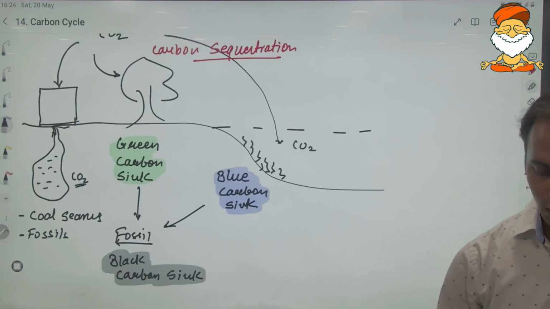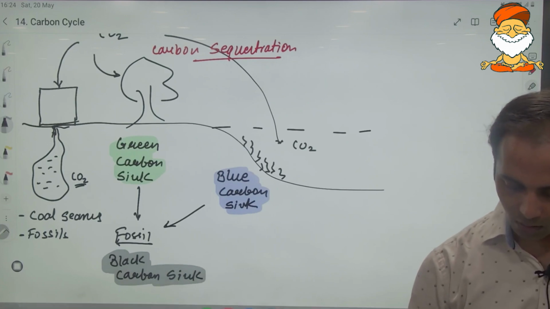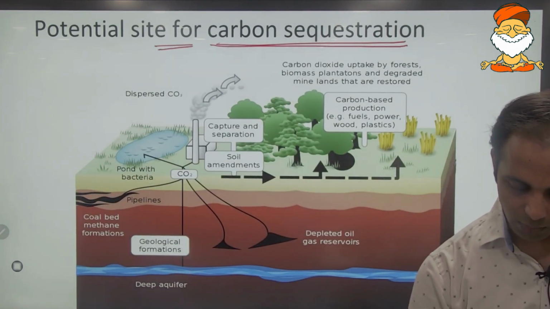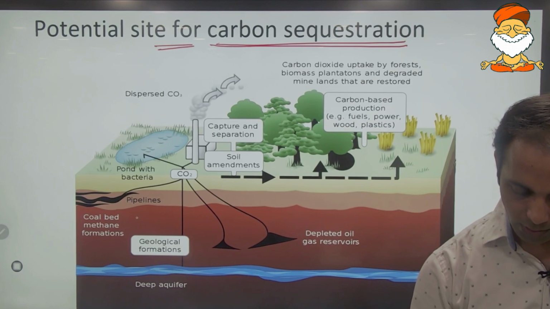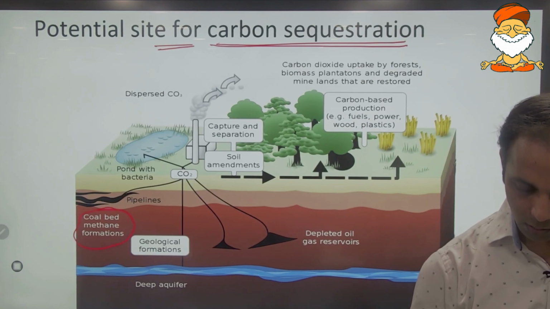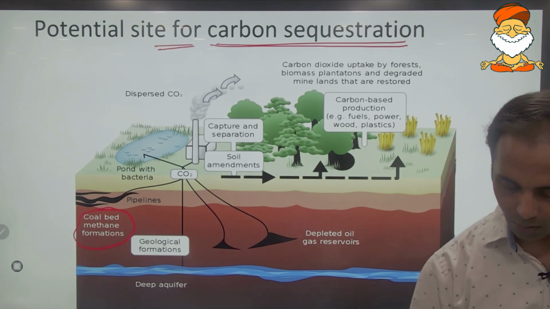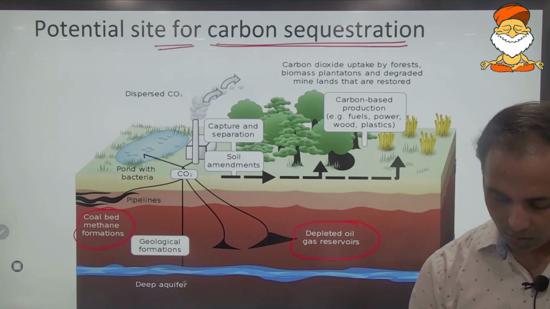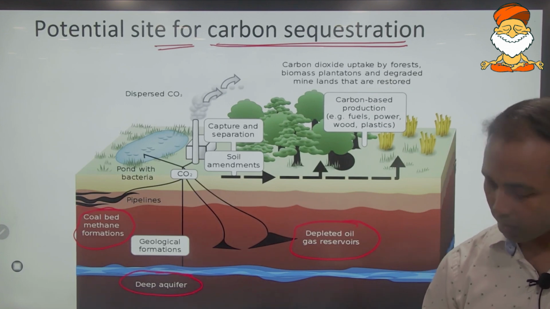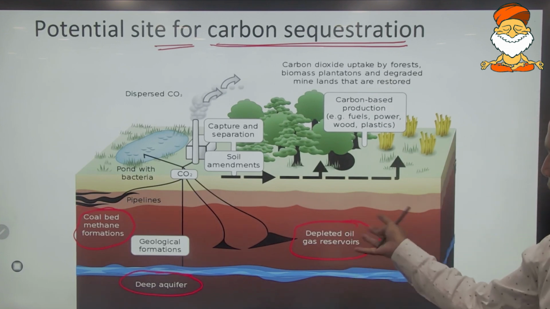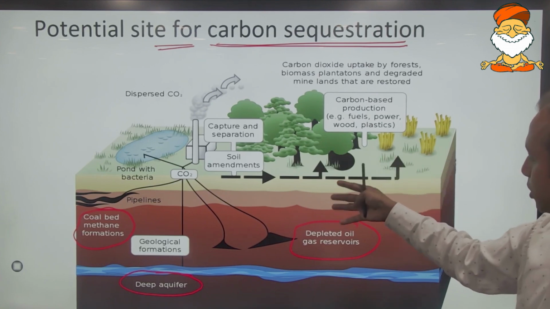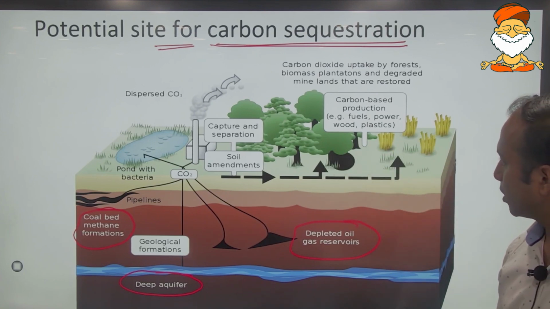I hope you will not get confused by these terms. Potential sites for carbon sequestration include coal bed methanes, depleted oil reserves, and geological formations like deep aquifers. At all of these places carbon can be stored, and through proper channeling methods, it can be reutilized again.